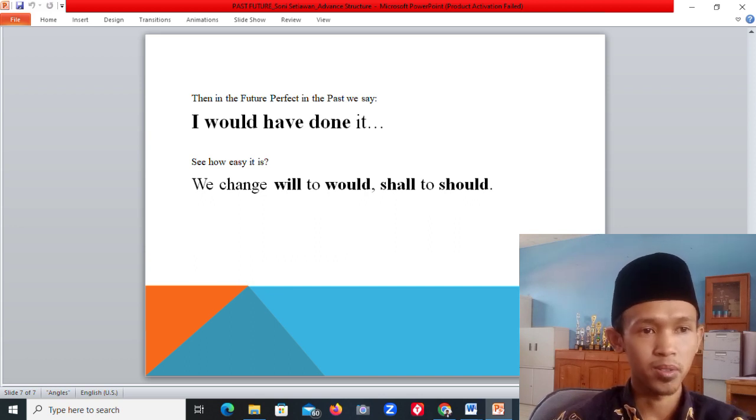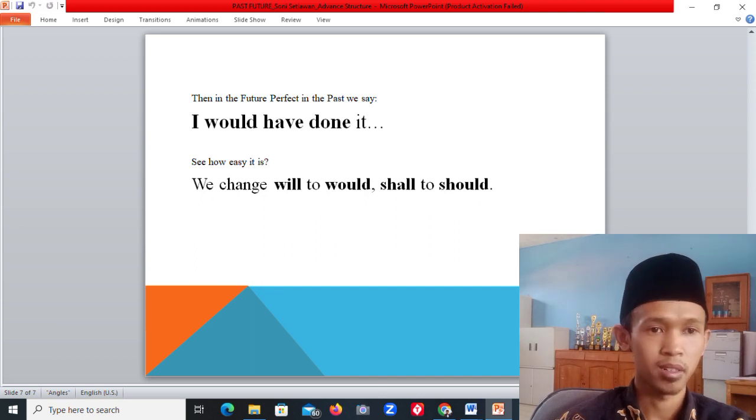We used to use shall for the first person singular and plural, for I and we. But today we rarely use shall. Today we use will instead of shall. Accordingly, in the past tense we use would instead of should.